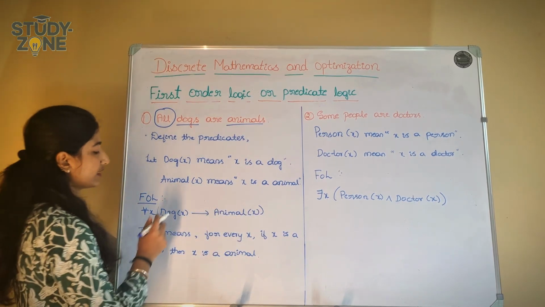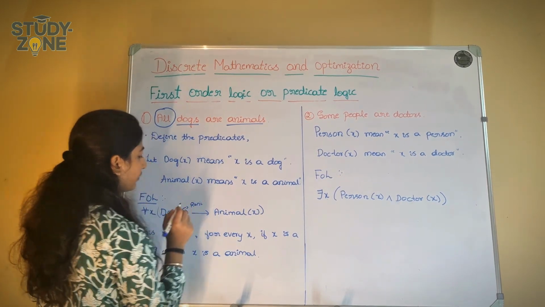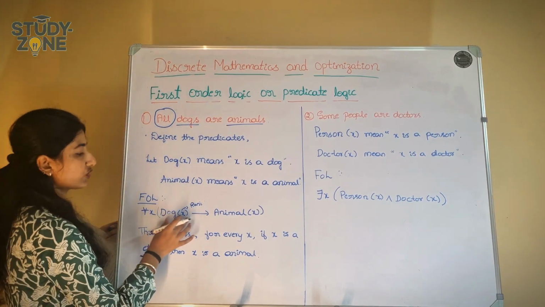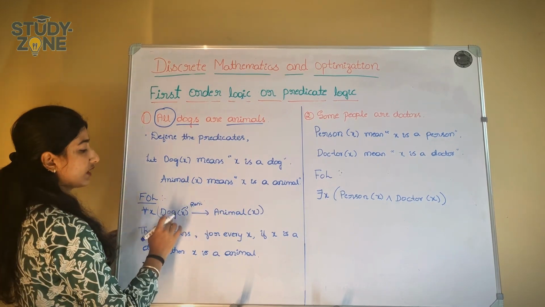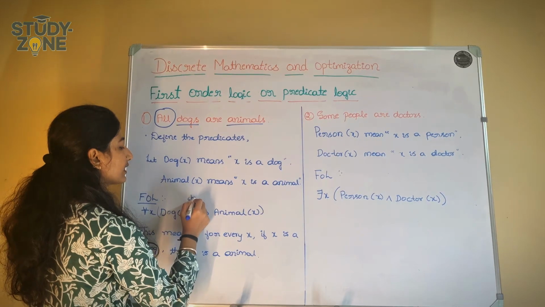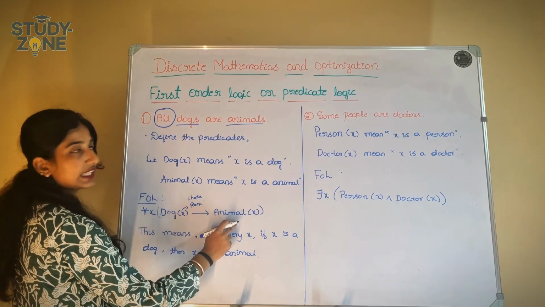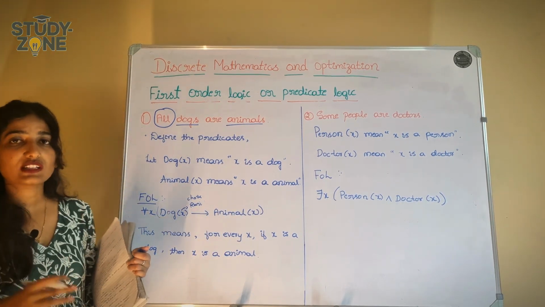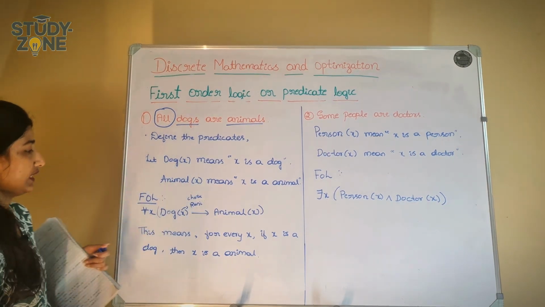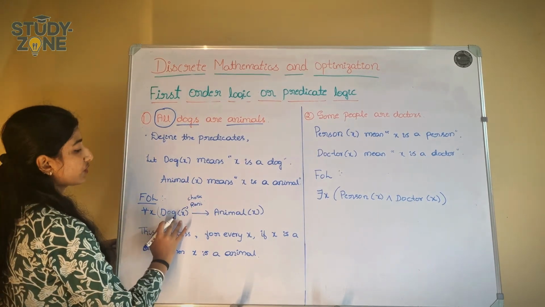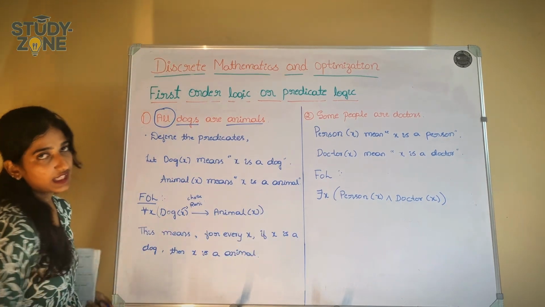Is it clear? So let us take the dog is Rani. I am taking one dog now. Since this is a dog, then it should be an animal. So Rani is a dog and Rani is an animal. Now let us take another dog, Chotu. This is also a dog, then this is also an animal. If I take x, the dog's name as x, that is a dog, so that will be an animal. If y is a dog, then y is an animal. Likewise it will continue. So for all x, dog of x implies animal of x. This means for every x, if x is a dog, then x is an animal.